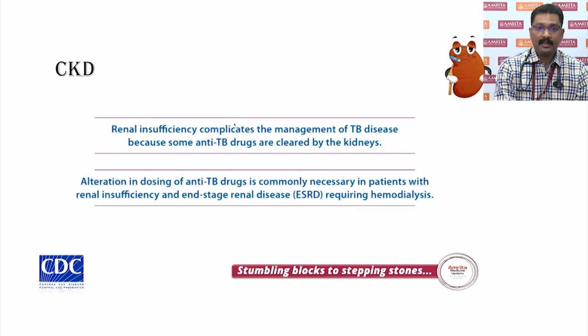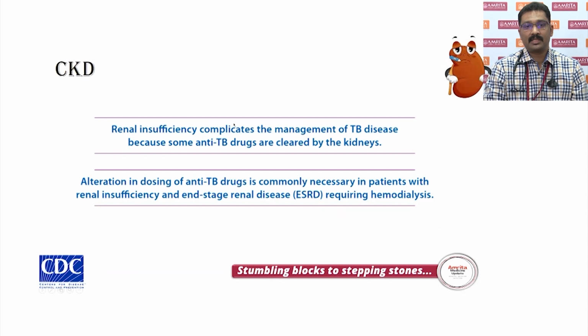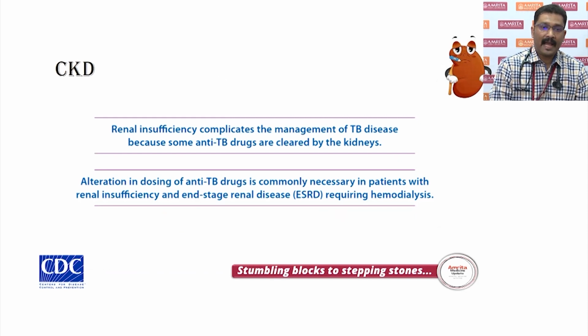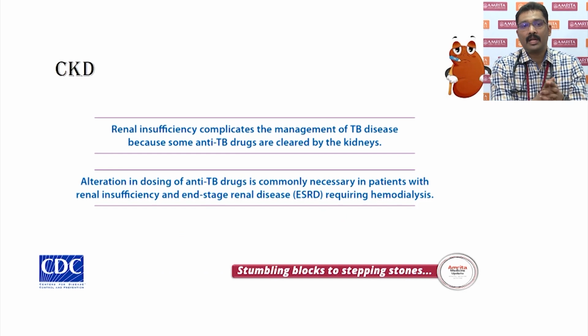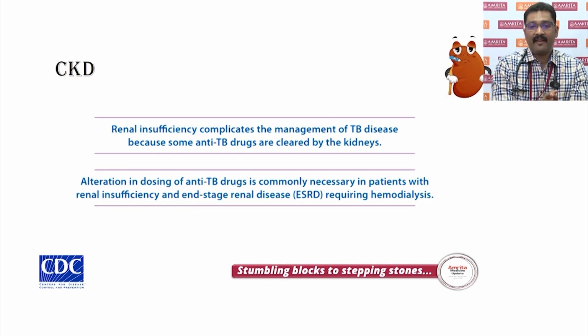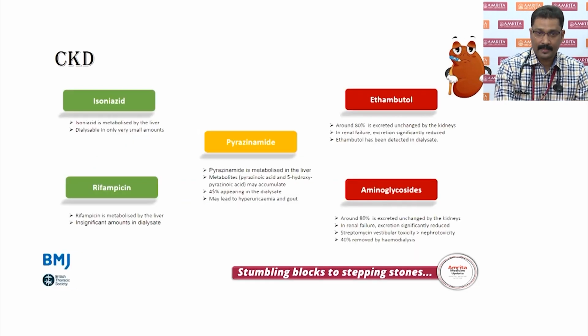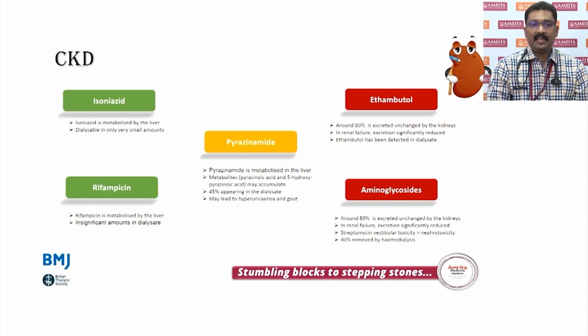Coming to the next important thing, that is CKD. It's very well known that because some of the anti-tubercular drugs are cleared by the kidneys, renal insufficiency becomes an important comorbid illness which we need to know how to manage. Now, alteration in the dose of anti-TB drugs is commonly necessary not just in renal insufficiency and end-stage renal disease, but also in patients requiring hemodialysis. Certain changes have to be brought in according to the timing of the medications, especially when the patient is undergoing hemodialysis. What are the drugs? I think it's clearly mentioned with the color algorithm.